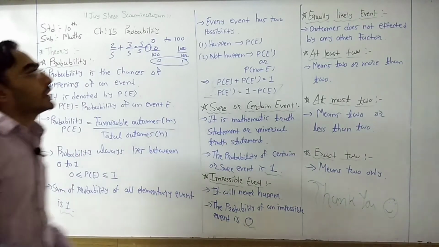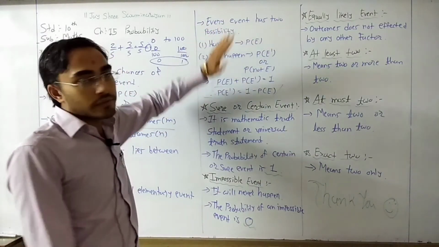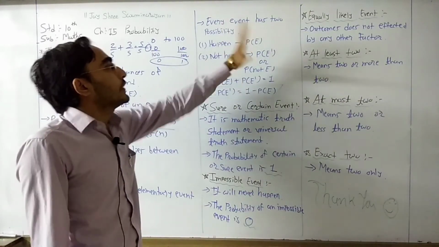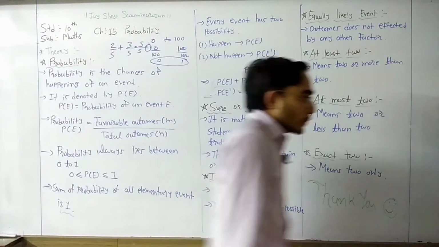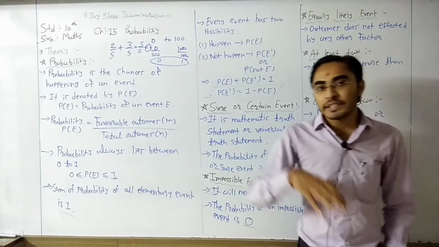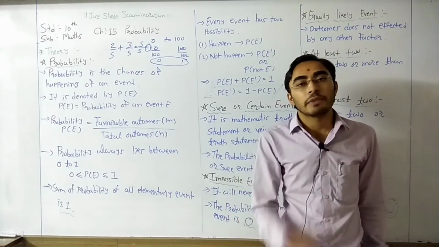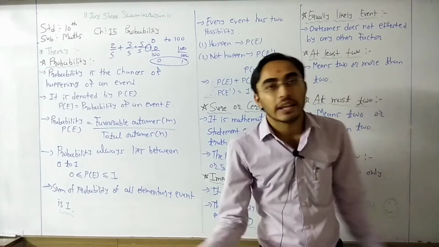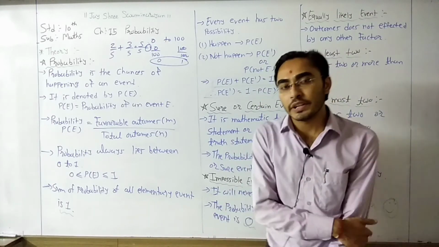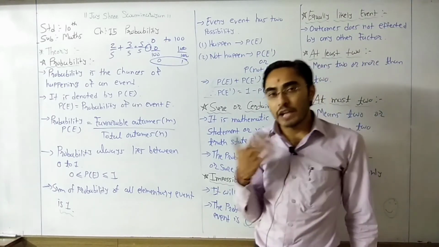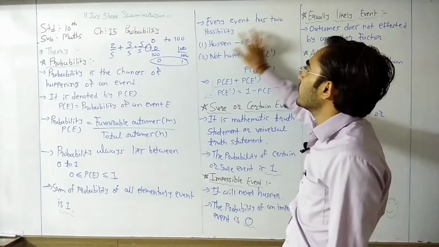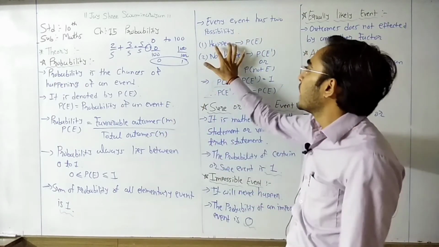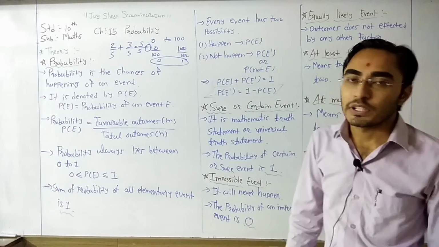Our next topic is that every event has at least two possibilities. Which ones? Either the event will happen, otherwise it will not happen. Definitely every event has two possibilities. So in total there are two possibilities: the event happens, otherwise it does not happen.